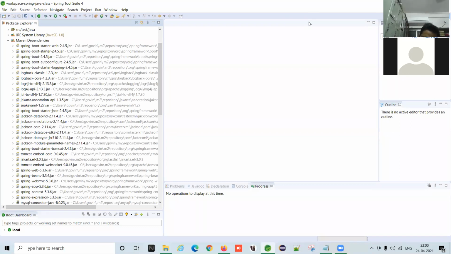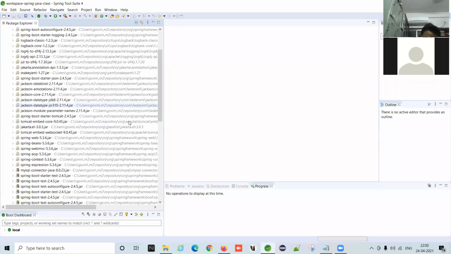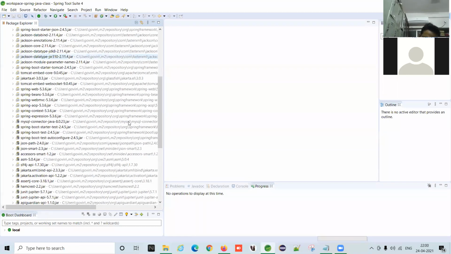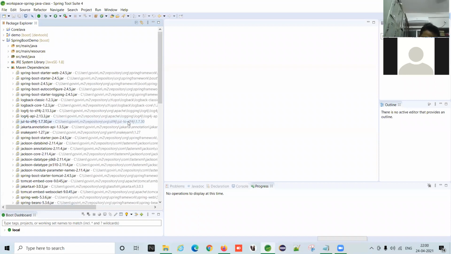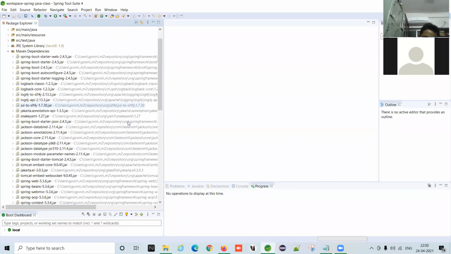Then package name. What is this artifact ID? Is this required? The artifact ID or group ID is not coming.